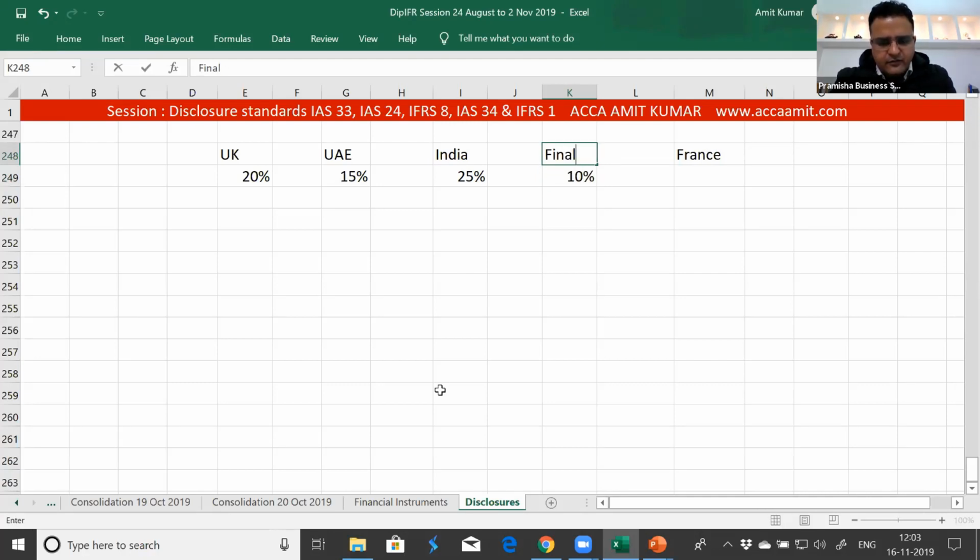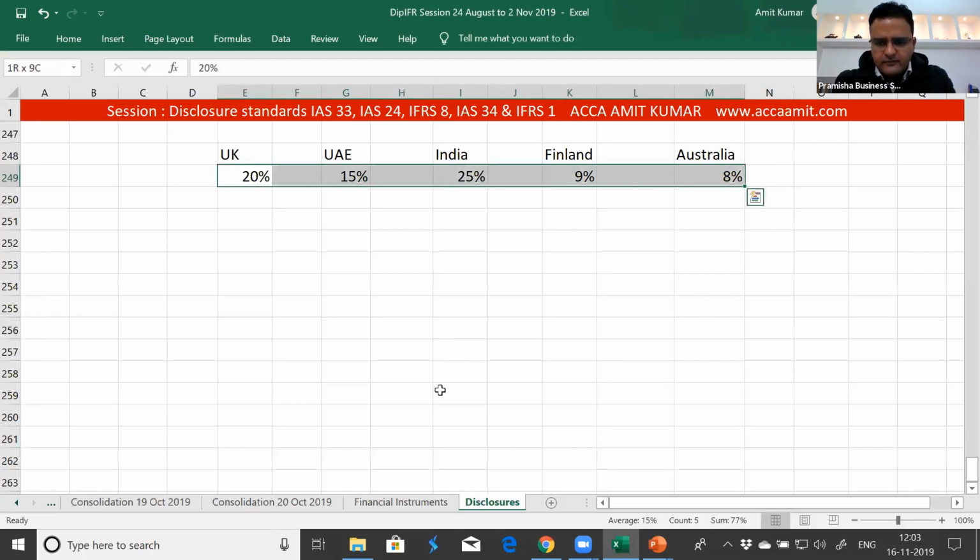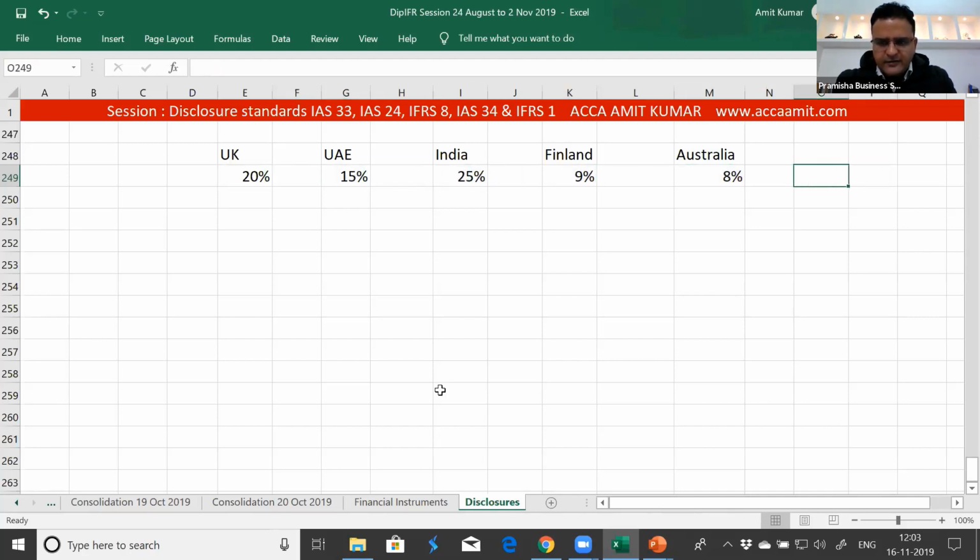I'll take Finland to avoid confusion, otherwise you'll relate it to the previous example, and Australia. Suppose this is representing 9%, this is representing 8%. And all the segments which we could not report are normally termed as other segments remaining.